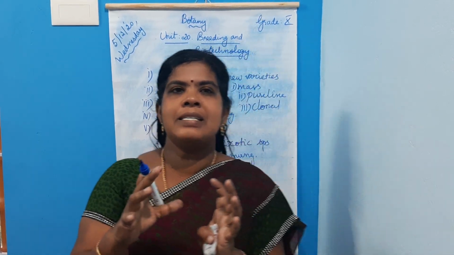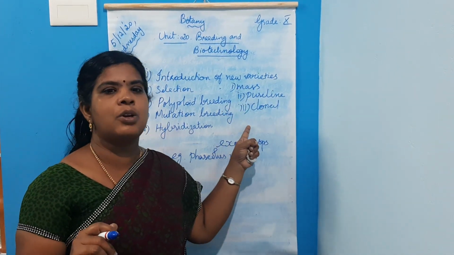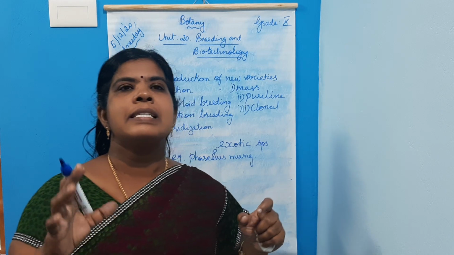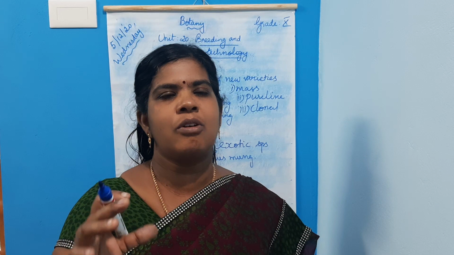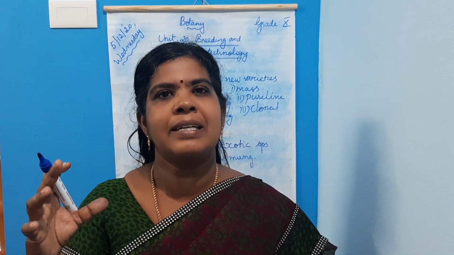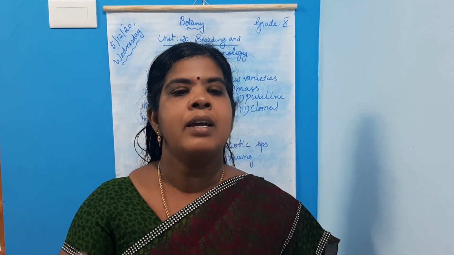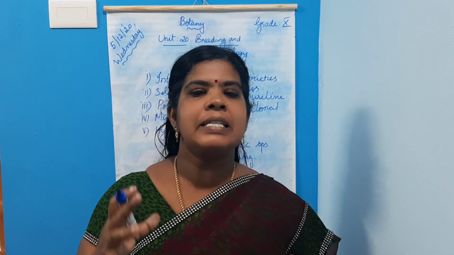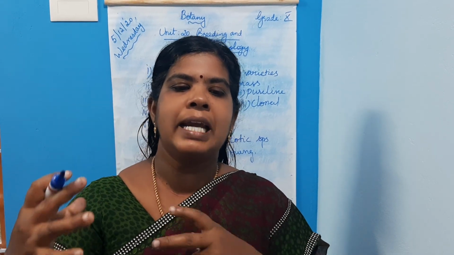So what are the types of selection? Mass selection, pure line selection and clonal selection. In mass selection, seeds of the best plants showing desired characters are selected; plants showing unwanted characters will not be selected. The selected seeds are raised to the second generation, then the third, up to 7 or 8 generations.